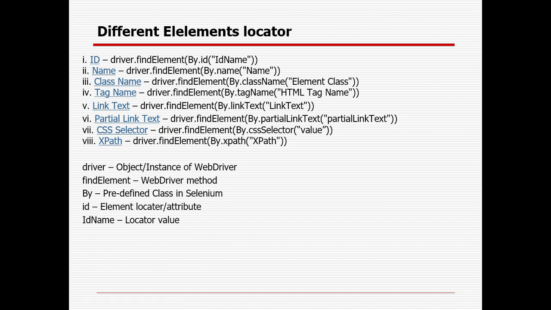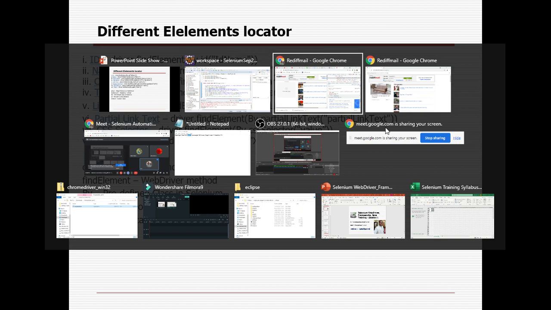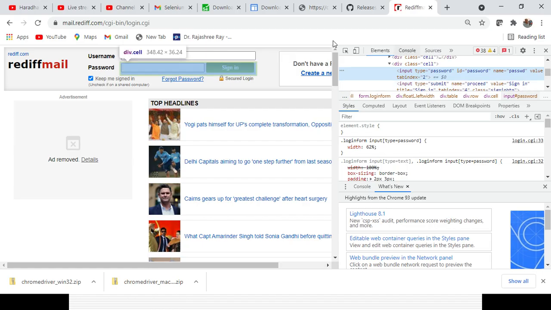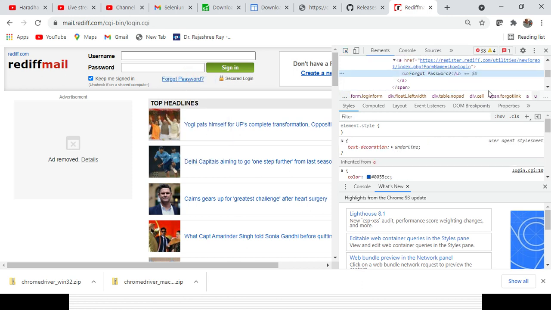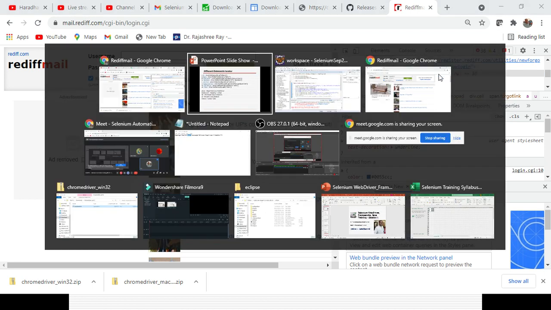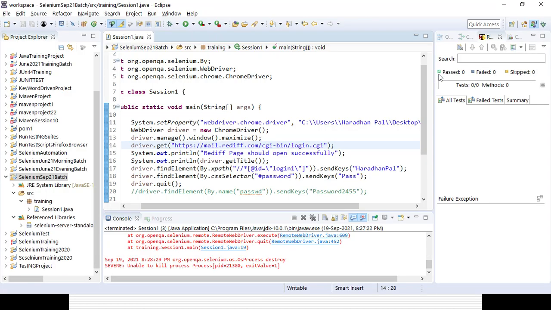So that is the text, so I can proceed with the link text. Link text will be used whenever you know that the full part of the link text is completely fixed, nothing is volatile. And in case the link text is very long, you can go for the partial one. For the partial one, you will go for the fixed part instead of the dynamic one. So you can go for the fixed component.